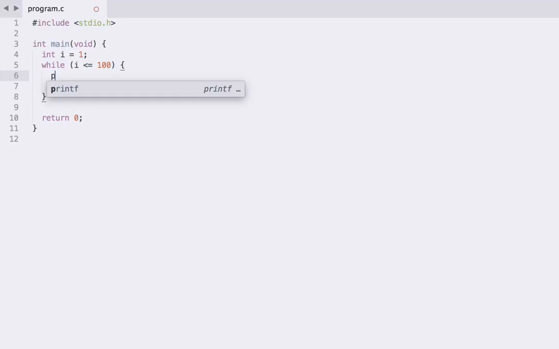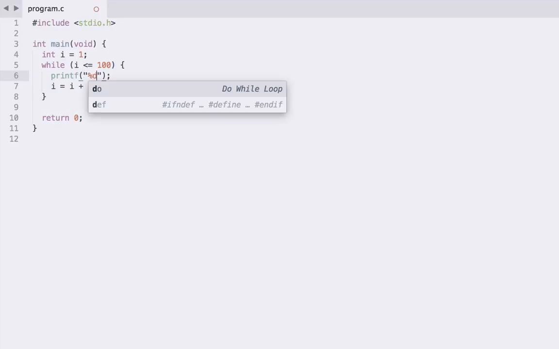Now let's also just add a printf in here so we can see our value. So let's printf I, and let's make sure we have a new line there and save that. And what should happen here is we should find that this loops through 100 times, counting from 1 to 100. And of course we can try this.